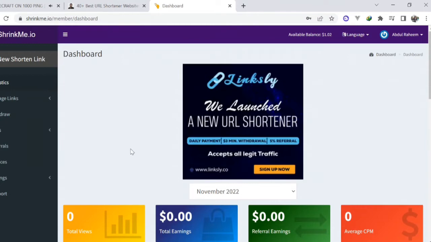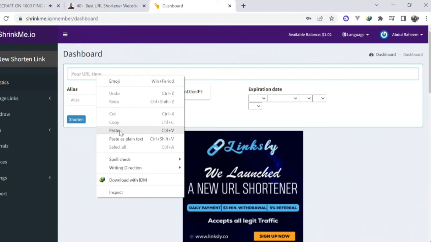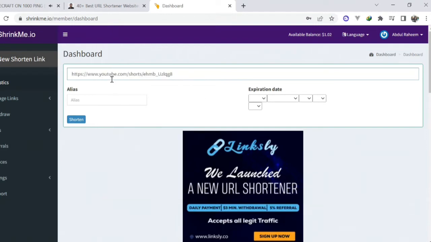Once your free account is set up, you are ready to shorten your first URL. Sign into your account, go to this dashboard and click on new shorten link. Paste your link here that you copied from YouTube and click on shorten. So let's paste here. This is the link that we are going to shorten.